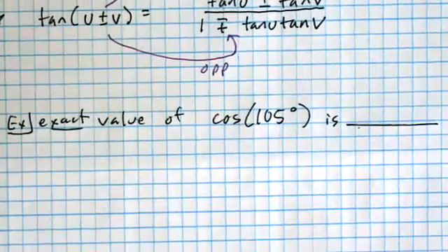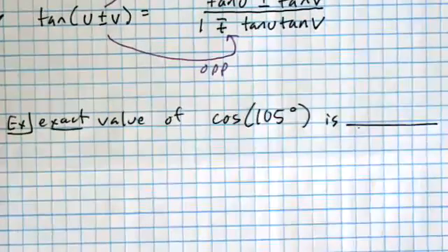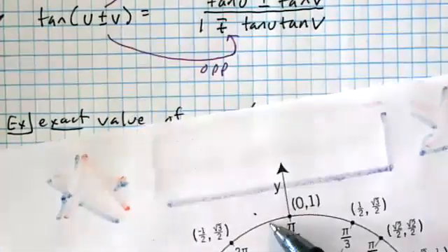So we've got exact values for things like 90 degrees and 120 degrees, but we don't have an exact value for 105 degrees. It'd be around here someplace.